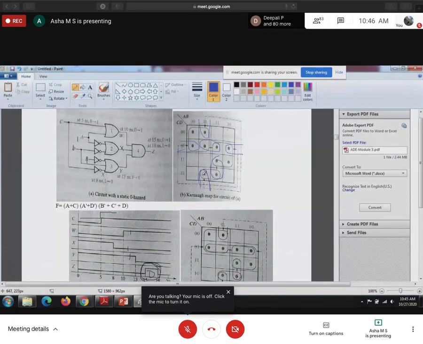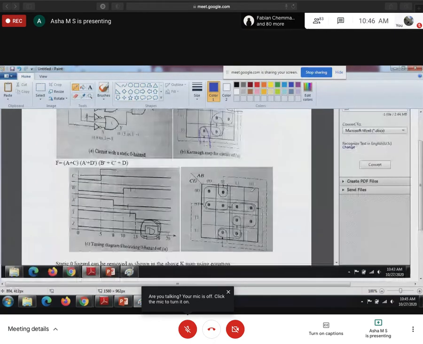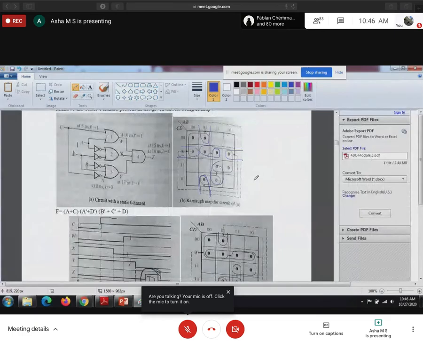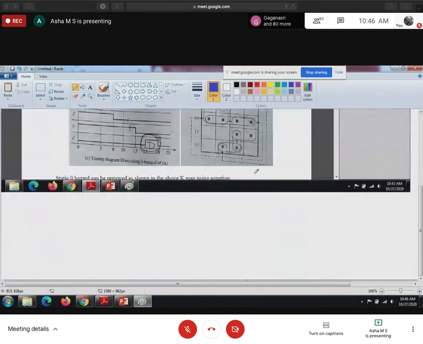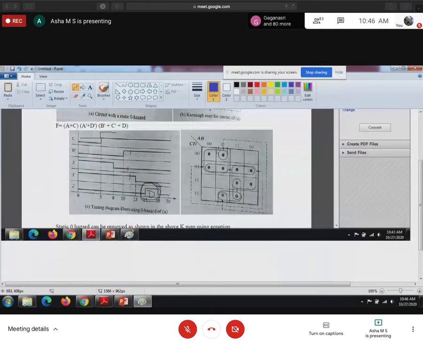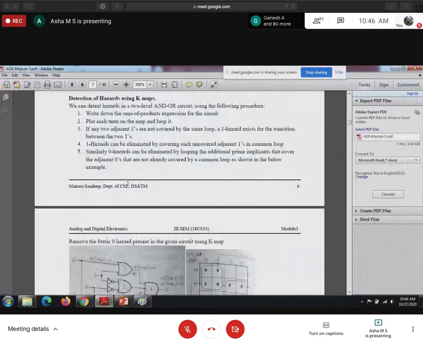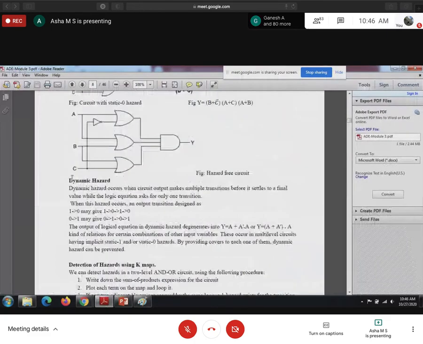Then only the static hazard will be removed. You can make this a quad also: 1, 2, 3, 4. This way we remove the static 0 hazard. Next we have the dynamic 0 hazard.